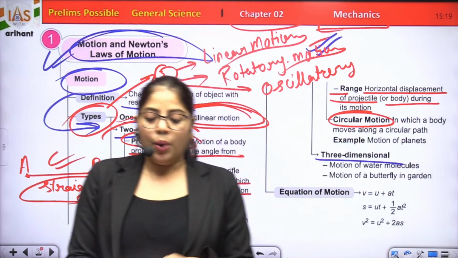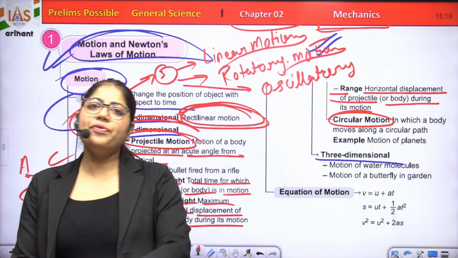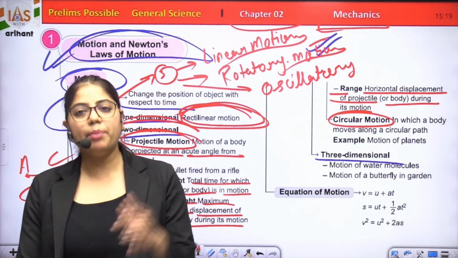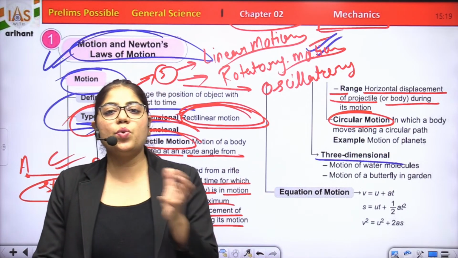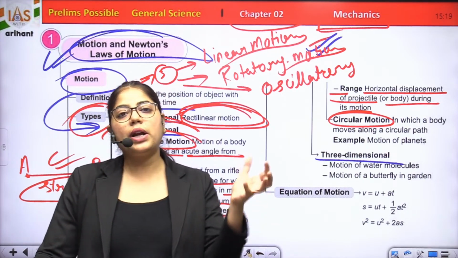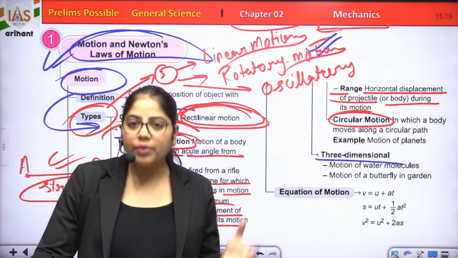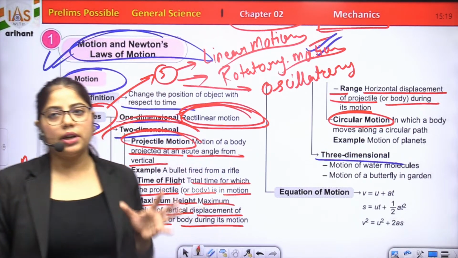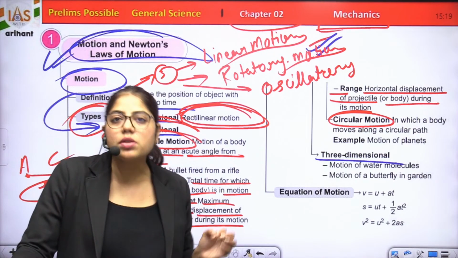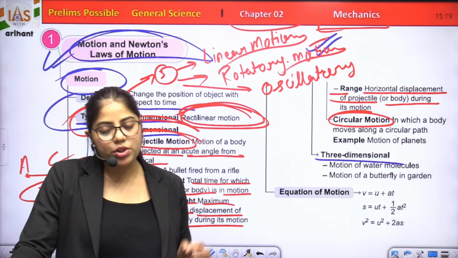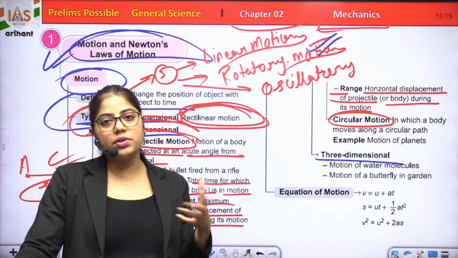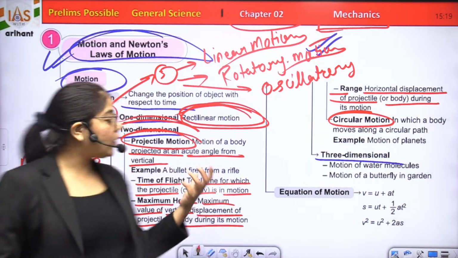We first studied one dimensional, called linear motion, where a particle moves from one place to another in a straight line. When we come to two dimensional, we read about projectile motion, and then circular motion. It is a rotatory motion, the motion that occurs when a body rotates on its axis.